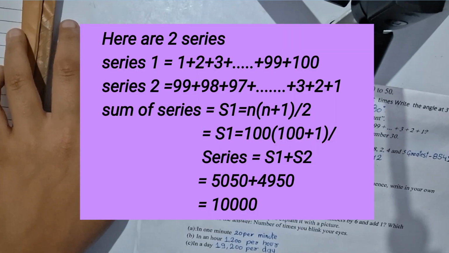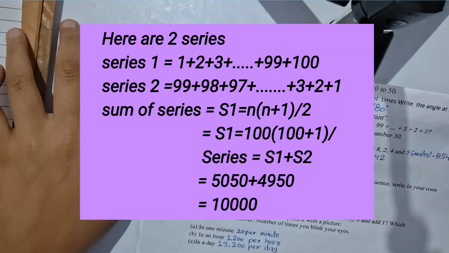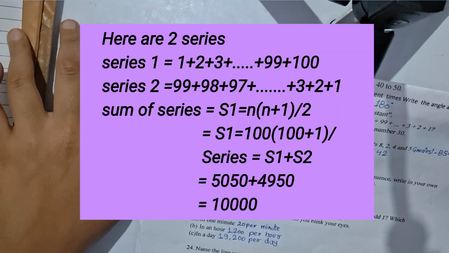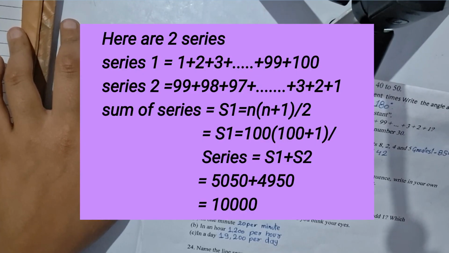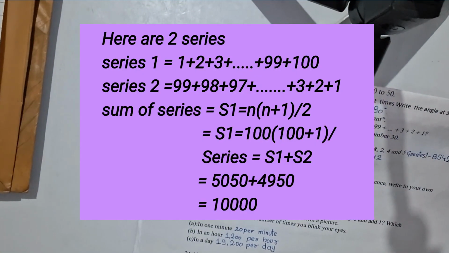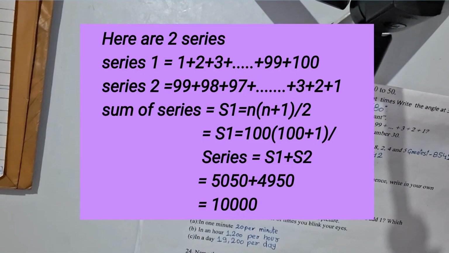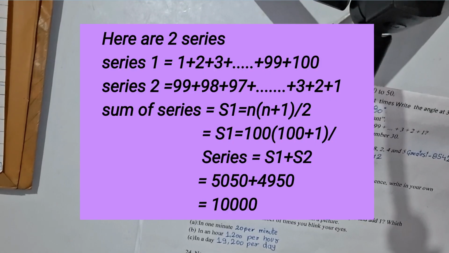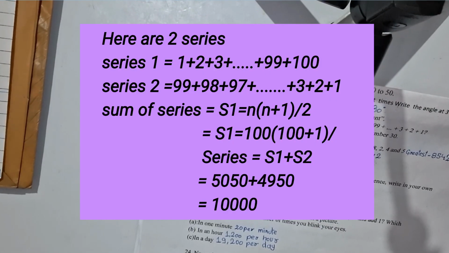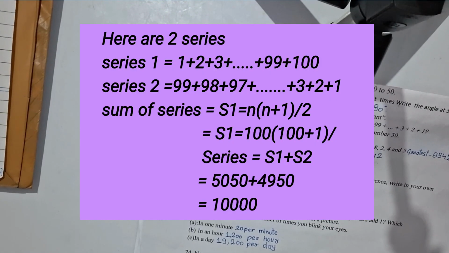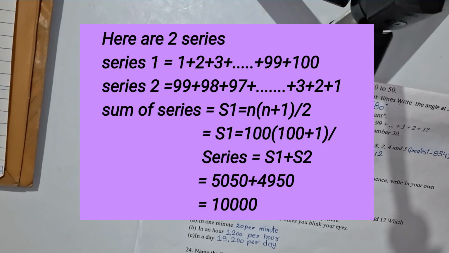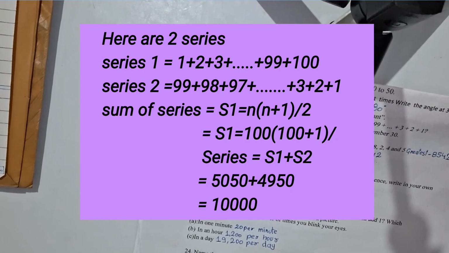Series 2 is starting from 99 plus 98 plus 97 dash dash dash plus 3 plus 2 plus 1. So sum of series, that would be S equals n(n plus 1) upon 2. Here n we are saying 100.